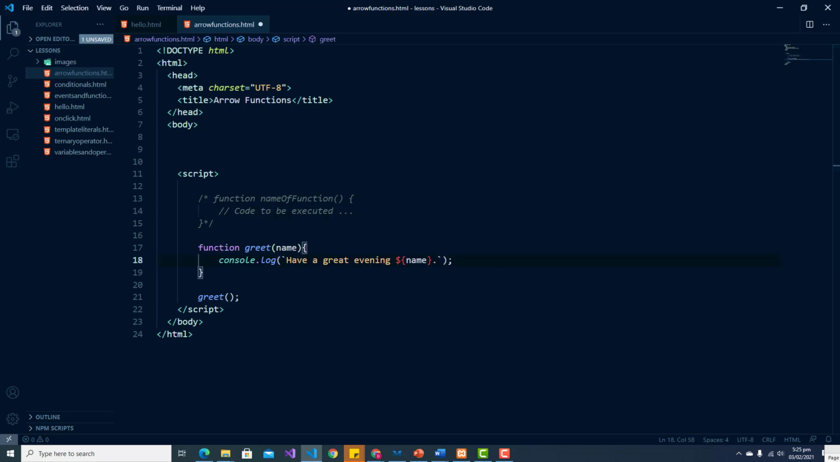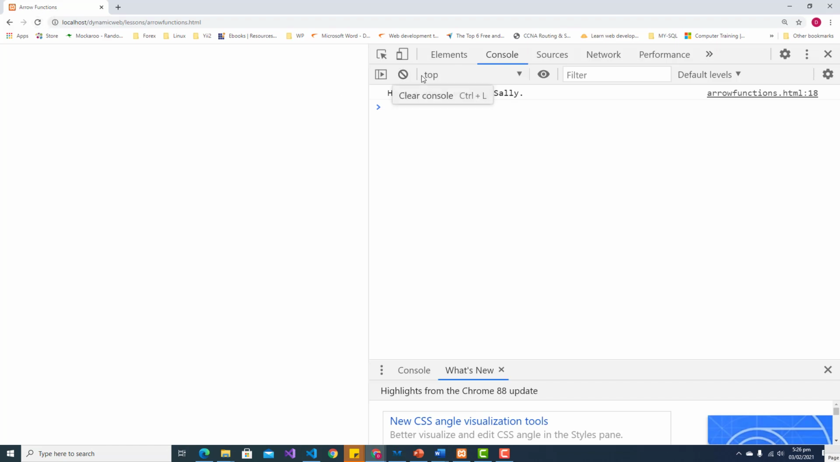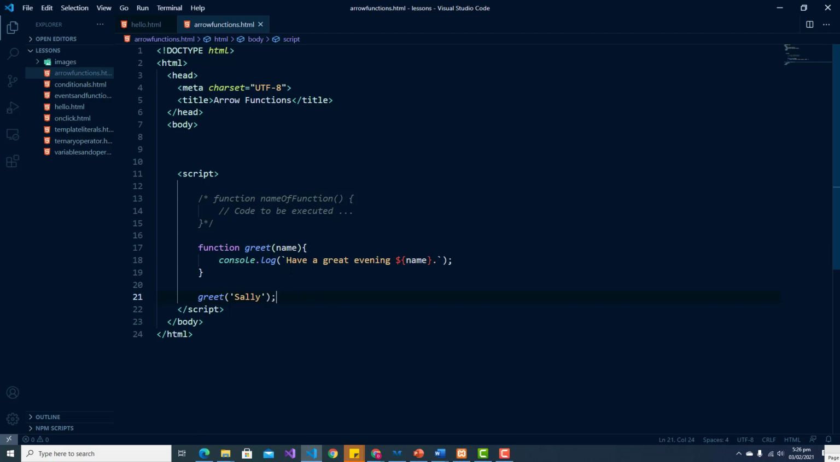Now, in order to invoke this function, we have to pass in a name value when we call our function. So we can simply pass in a name and let us wrap it in strings, and let us say Sally. And let us save this and do a refresh. And we see here that it is now personalized and it is now greeting the name of the person that is passed in as the argument. So here we have a function that can now be reused to greet anybody that logs into our website.